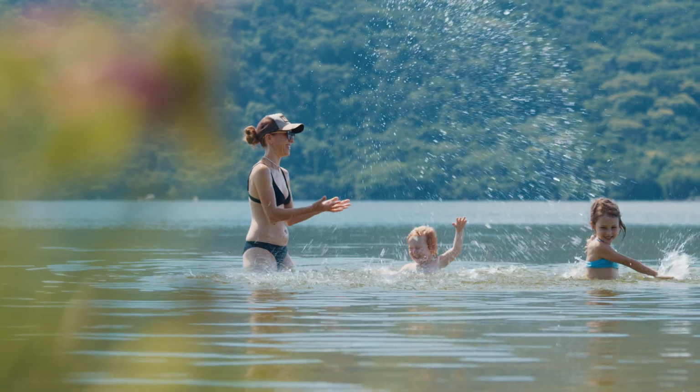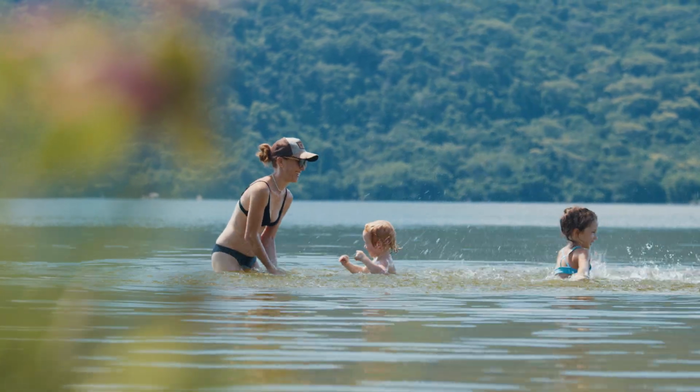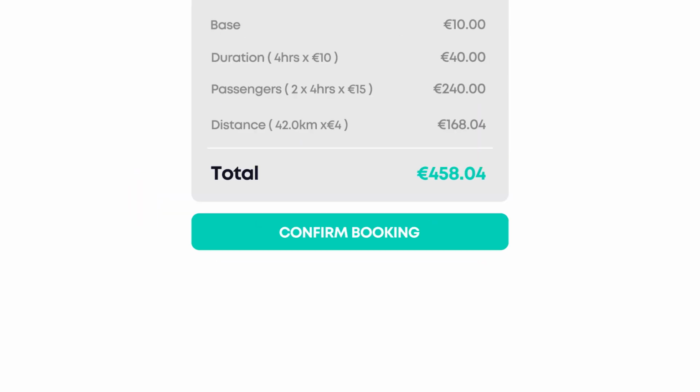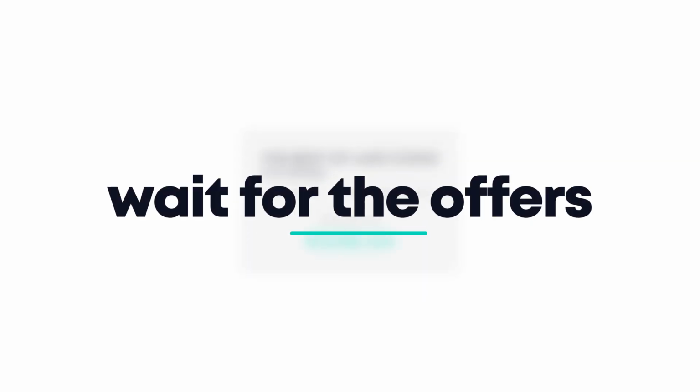Would you like to go alone or with someone else? Choose the number of passengers joining you on the boat. Perfect! Now all you have to do is confirm and wait to receive offers from our boater captains.